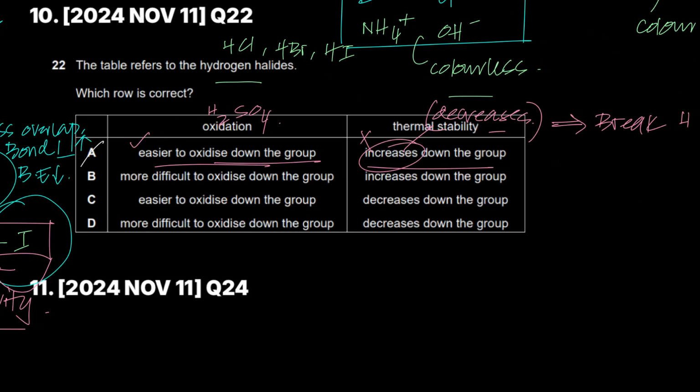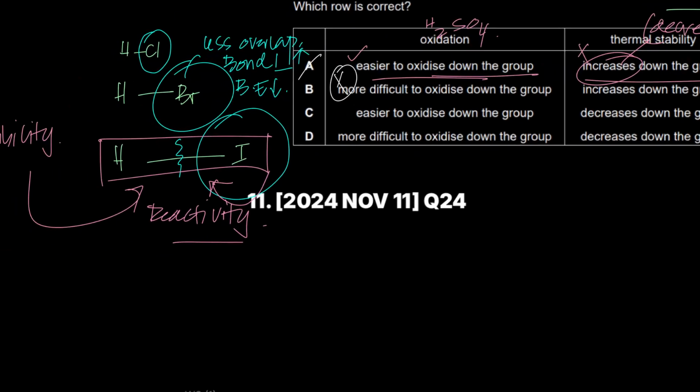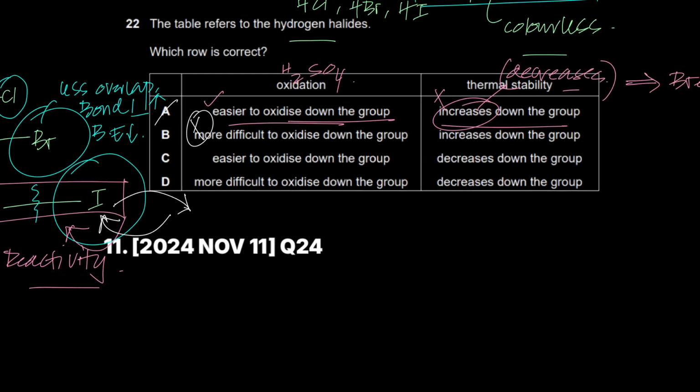More difficult to oxidize down the group? No. It's easier to get oxidized, right? Conc sulfuric acid can easily oxidize this, or you could have also said this can easily reduce conc sulfuric acid. So both are correct statements. They are just vice versa. It's just two sides of an apple. You can say either. Increase, this is wrong. So B is wrong. I don't even have to read this.